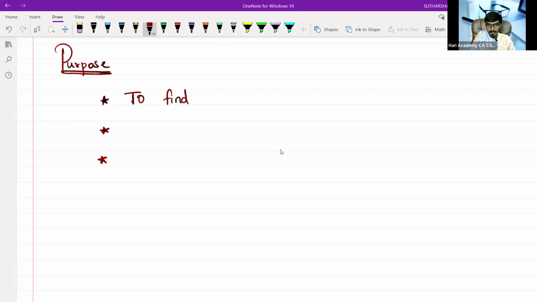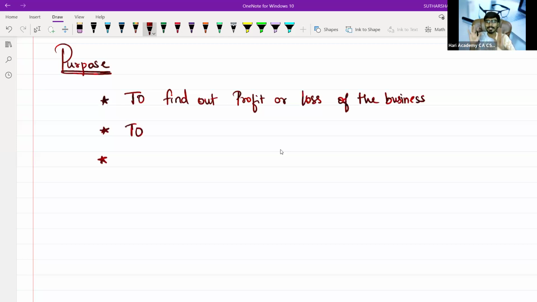First one is to find out the profit or loss of the business. I just need to know what my profit is or what my loss is.